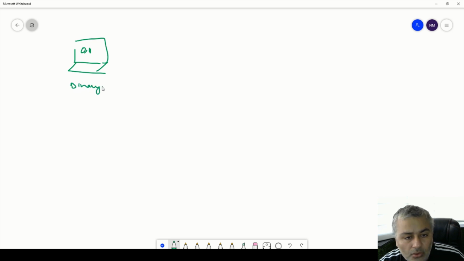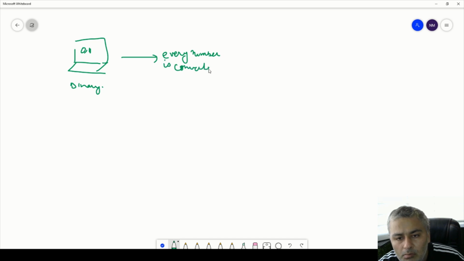That means every number is converted to base 2. For example, if the number is 10, it will be converted to its base 2 representation in 0s and 1s.